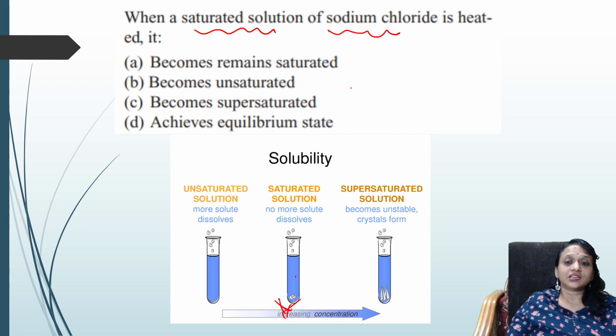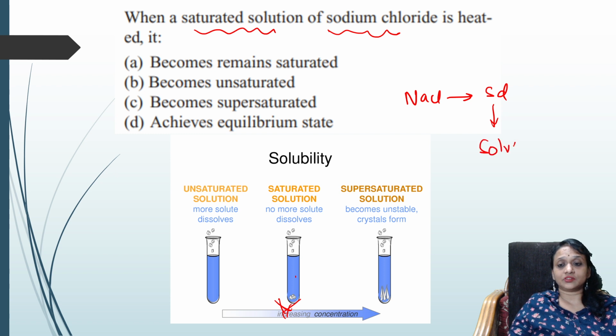Sodium chloride is a solid. When a solid is there in a solvent and you're increasing the temperature, what will happen, students? I said solubility increases. I showed you just now a graph.